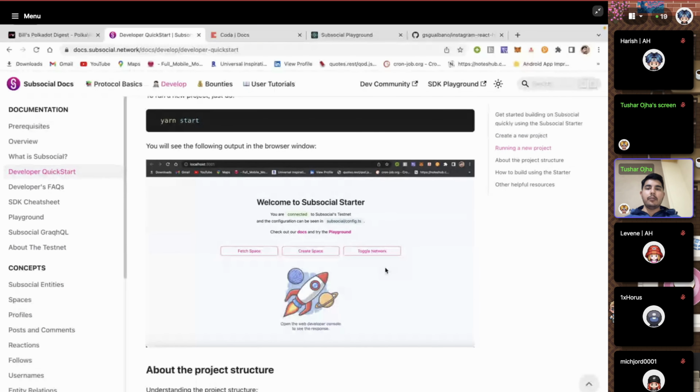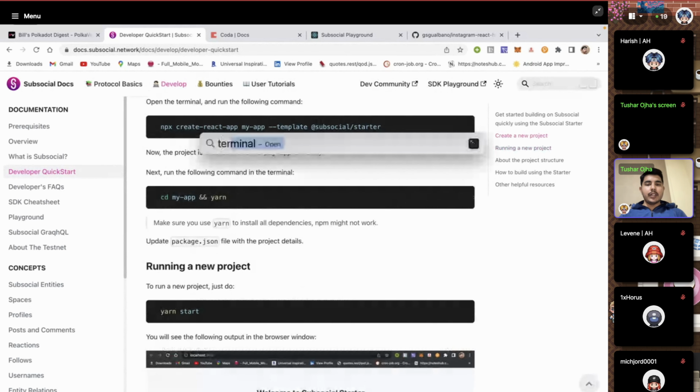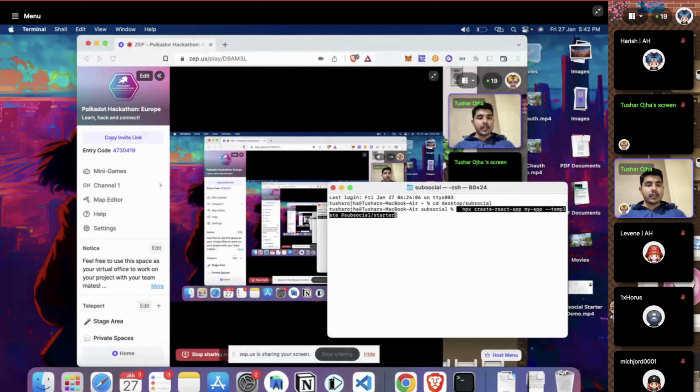We're going to create a new project together. So what I'm going to do is copy this command here, and open the terminal. In this terminal, I'm going to go to the desktop directory and the Subsocial directory, and create a new project directly here.